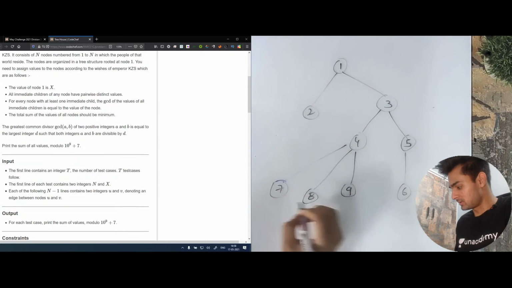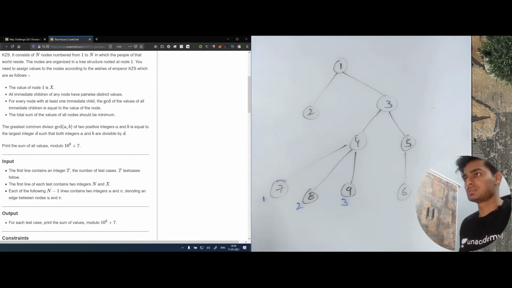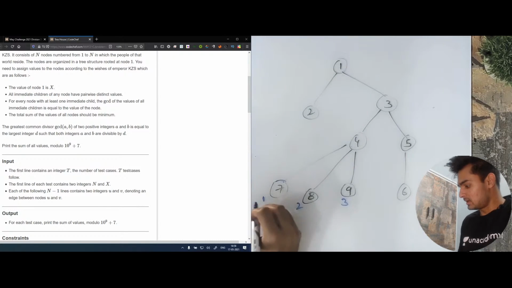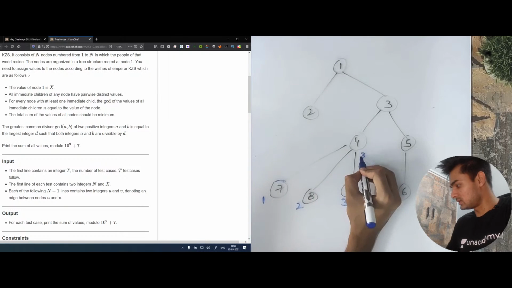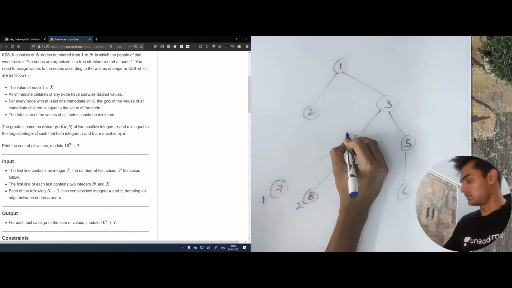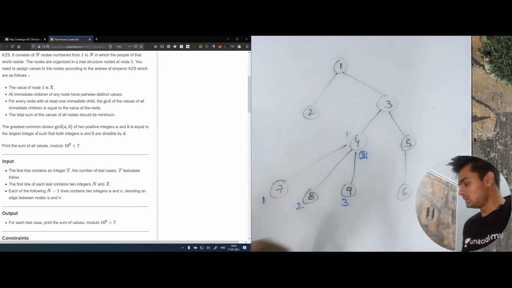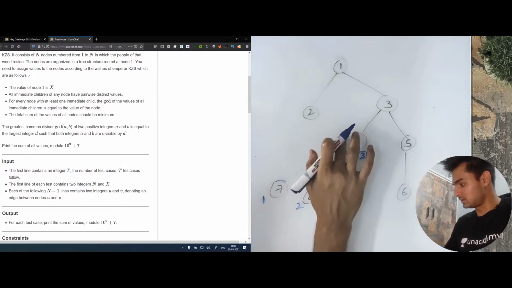So let's start. We know that we'll give 1, 2 and 3. We'll give any random values to these. Now since this is 1, this is 2 and this is 3, we can say that this 4 has 3 children. And let's say the value here remains 1. So with this, what we can say is this has 1 value for now.